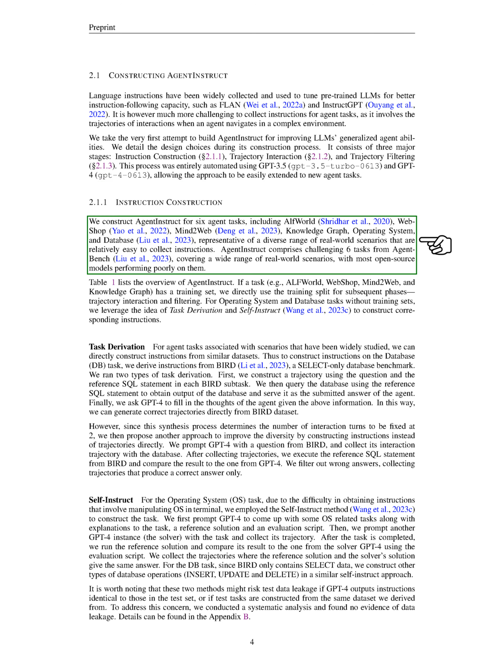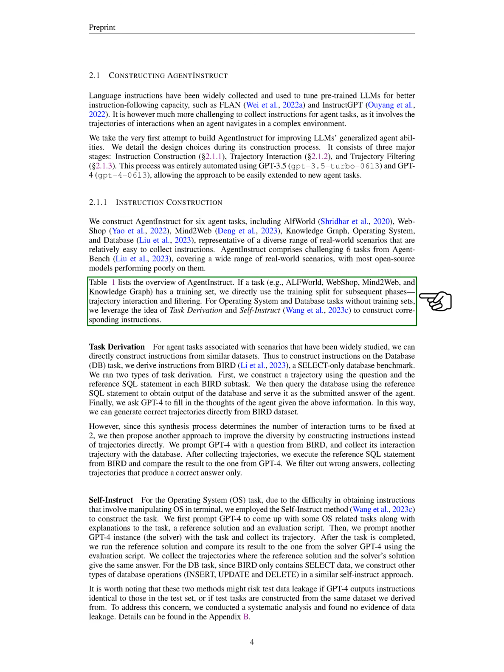We designed AgentInstruct for 6 different tasks: AlphaWorld, WebShop, Mind2Web, Knowledge Graph, Operating System, and Database. These tasks represent a variety of real-world scenarios and are relatively easy to collect instructions for. They are also part of the challenging agent bench tasks, which most open-source models struggle with.